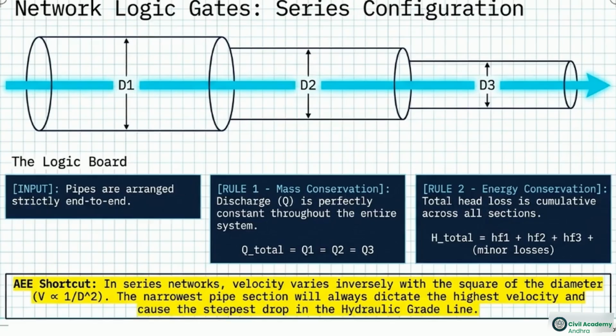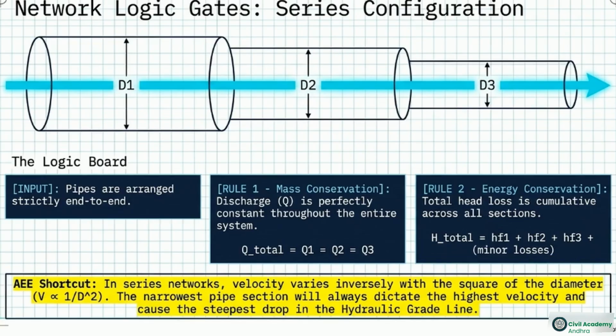Look at this diagram detailing a series configuration. When pipes are arranged strictly end-to-end, mass conservation dictates that the total discharge Q is perfectly constant throughout the entire system. The energy penalty, however, stacks. The total head loss is strictly cumulative across all sections.